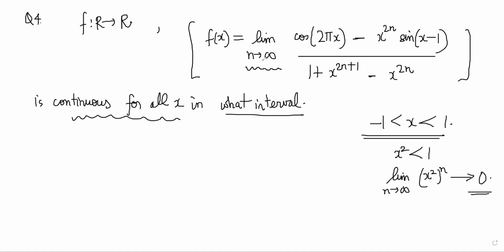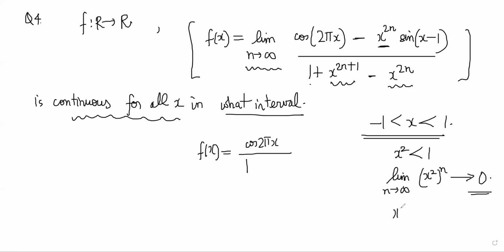So let's look at what happens to our function. Function is going to become cos of 2 pi x. This part tends to 0, so this part is gone, right? By 1 plus this part is gone, this part is gone, right? Why?